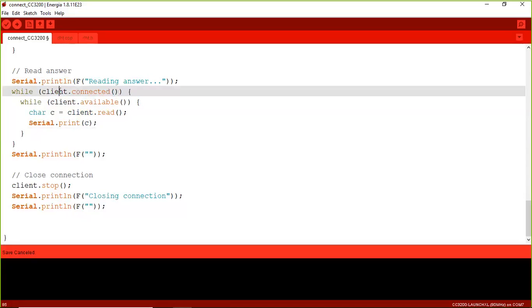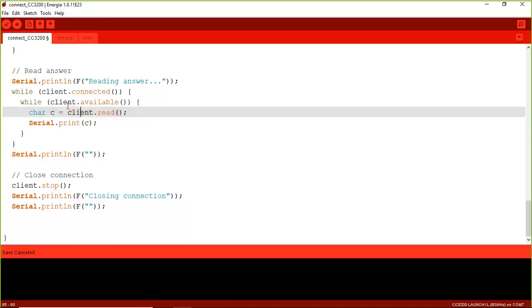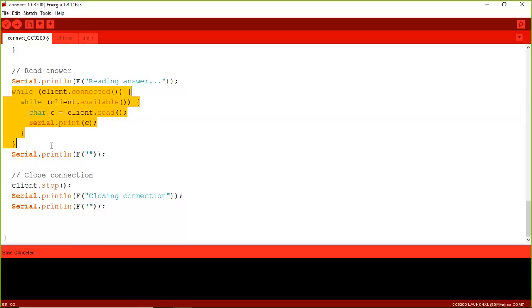Client.connected. If it is connected, what will happen? It is an infinite loop. Whenever there is a connection, it is an infinite one. If the client is connected, we need to check whether any information is available or not. If the information is available, obviously by using the same client object, read the content. Whatever we are going to read over here is actually the JSON content of the temperature and humidity, and that will be stored character by character and printed in the serial monitor. So this is what is happening in the read.